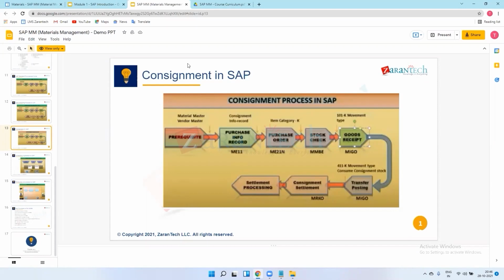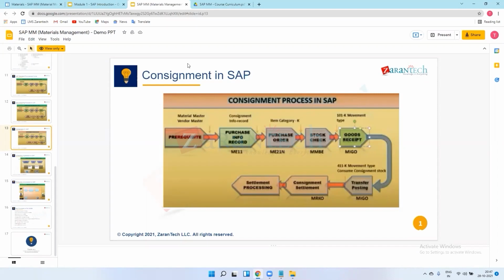Once I use those 4 tires for my production, the stock will be 96, since out of 100 we have used 4. For those 4 tires only we will make payment to the vendor. Are you getting it? Just a simple concept.